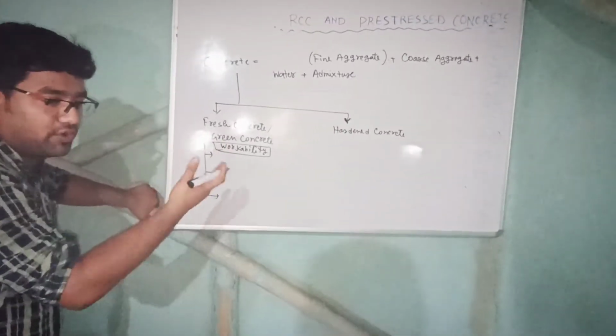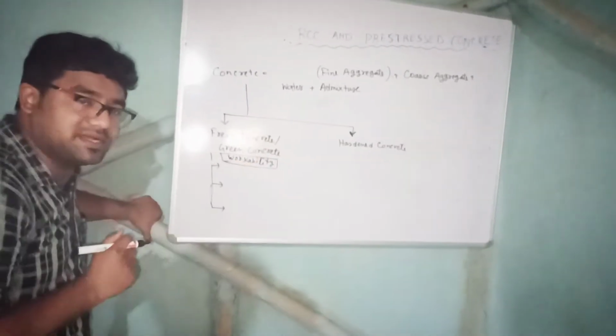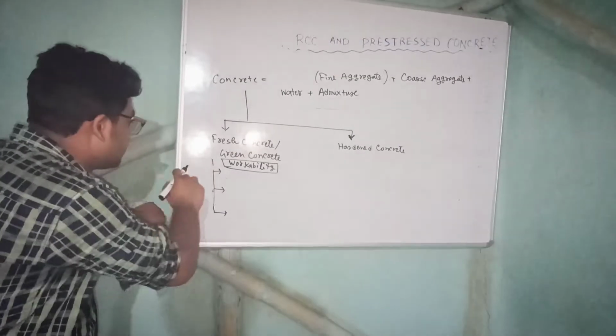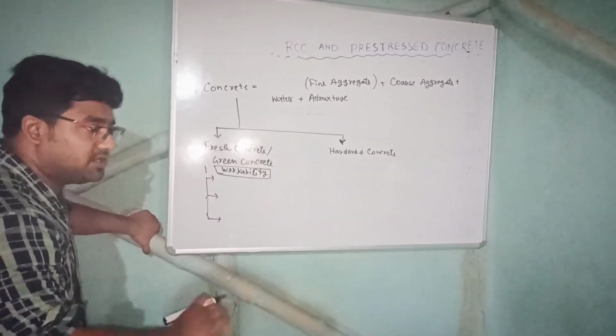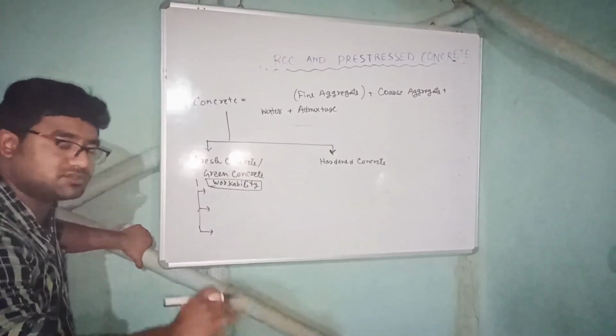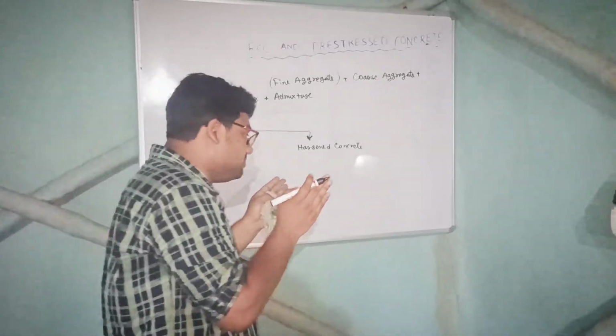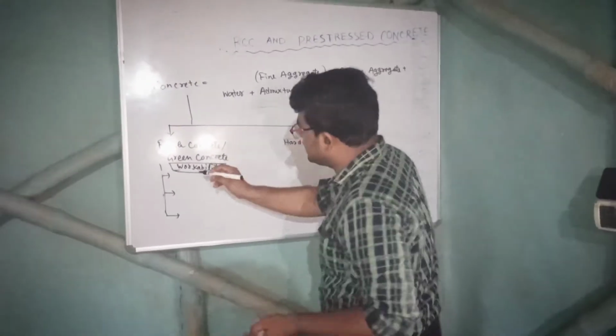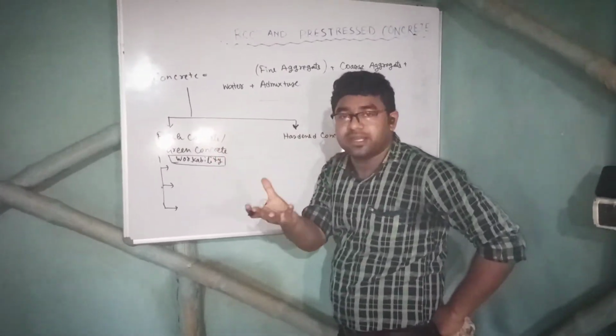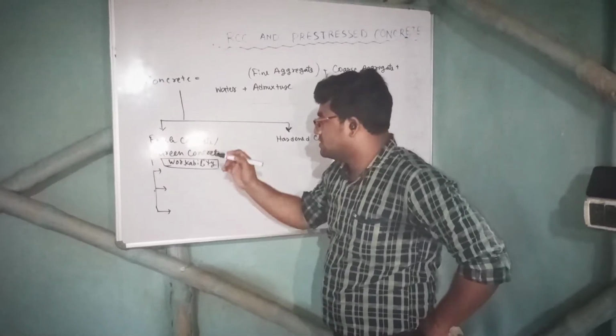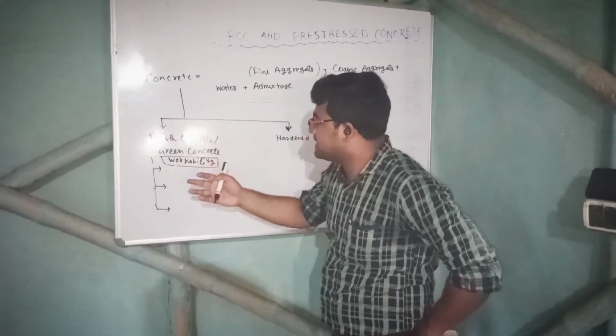Suppose the concrete is very liquid, then the strength won't be much. And suppose the concrete is very hard, so it will not settle fast. So there has to be an in-between point, that is, the liquidity of the prepared concrete has to be moderate. We measure that by workability.